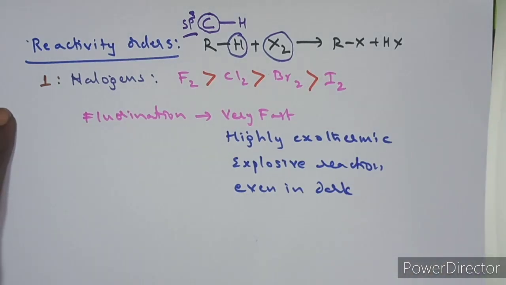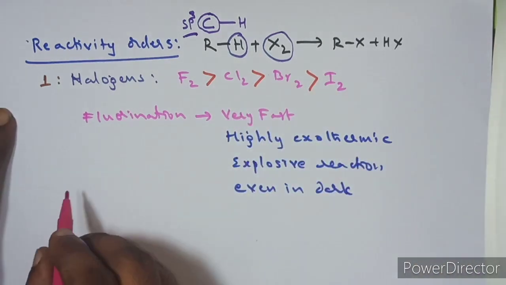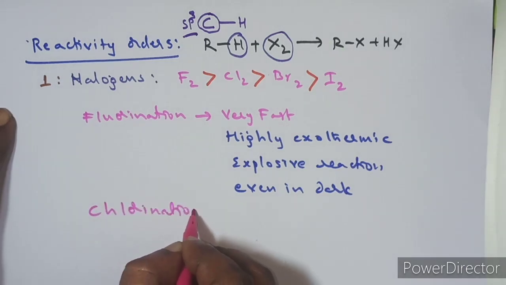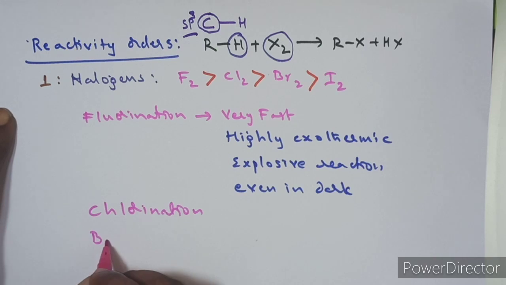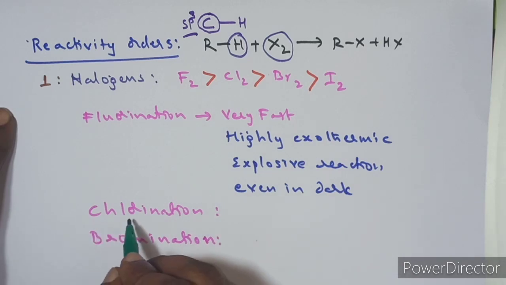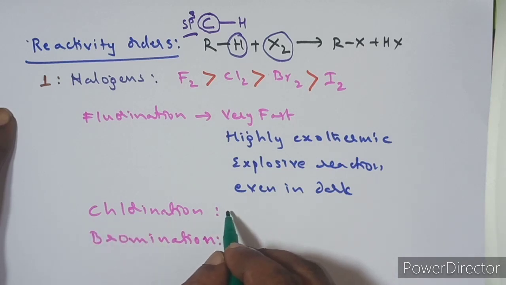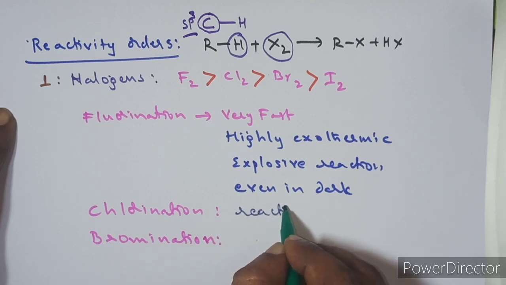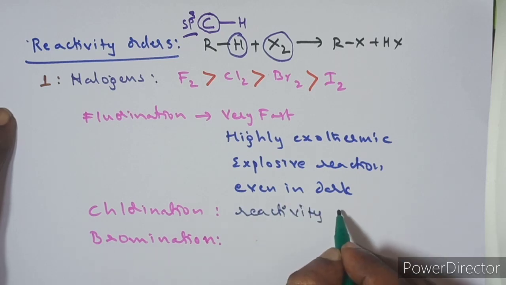Next, the reaction with chlorine is called chlorination, and the reaction with bromine is called bromination. Remember, with respect to these two, we have to discuss one important thing. When you compare the reactivity of chlorine and bromine, for chlorine the reactivity is more.